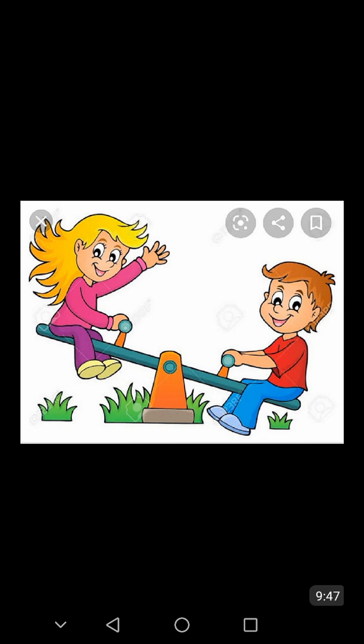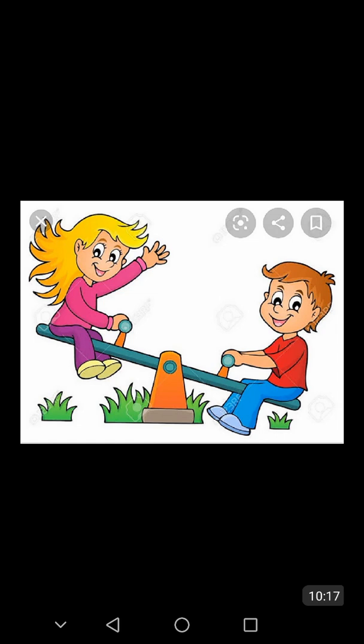Students, you tell your parents these points: why you like this, and how you enjoyed the ride on the seesaw, and how this seesaw looks. Okay, you tell your parents these things. Firstly, why you like this, then have you enjoyed the ride on seesaw, and how this seesaw looks.